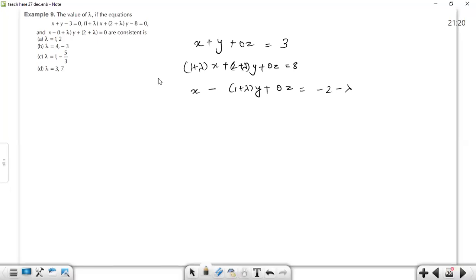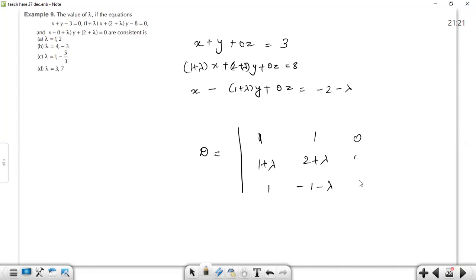Okay, so now if we write the delta here, the determinant of A that we have discussed earlier, D. So the coefficients of x, y, and z: the coefficient of x is 1, 1 plus lambda here, and 1 here. 1 here, 2 plus lambda here, minus of 1, minus of lambda here.